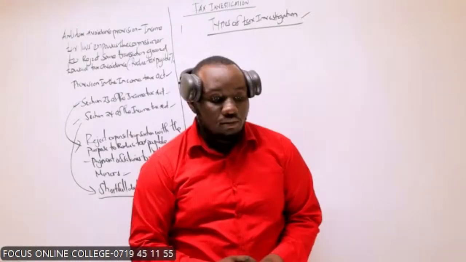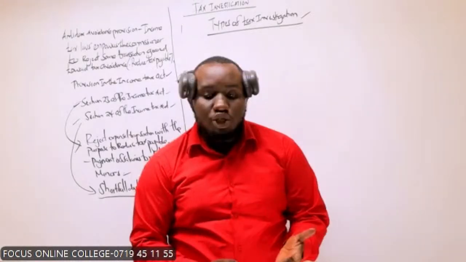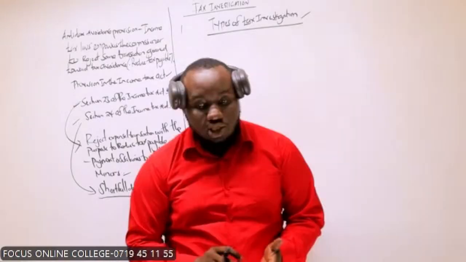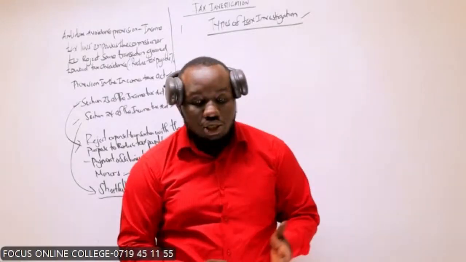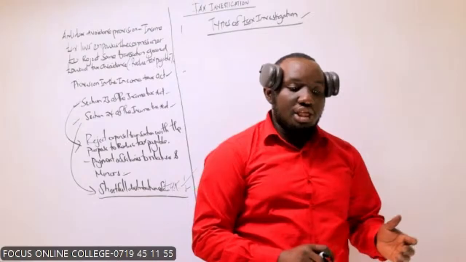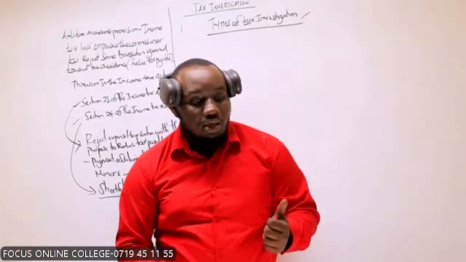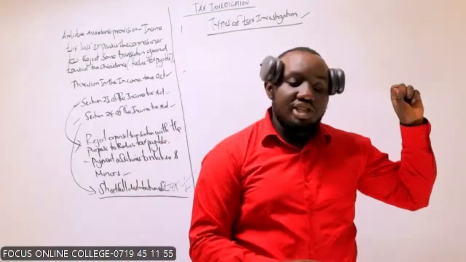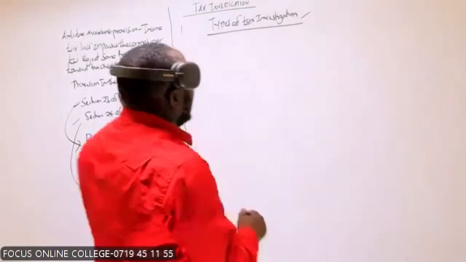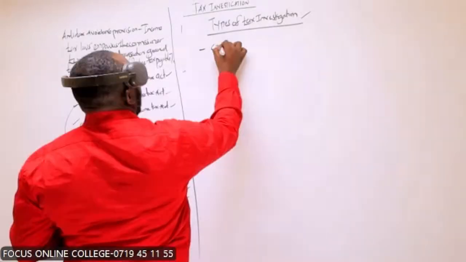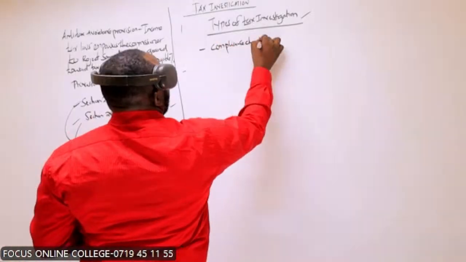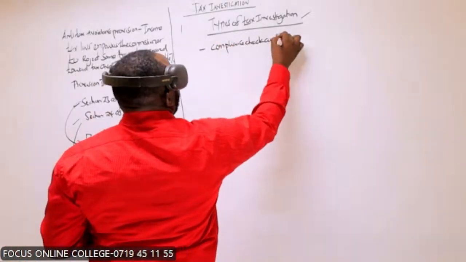So we basically have what we call compliance checks, audit or investigation. We have comprehensive audit, so what we call investigation. We have finally the last one, we call it post-clearance audit or investigation. I've talked about three things. One is the compliance check audit. The word audit stands for investigation.